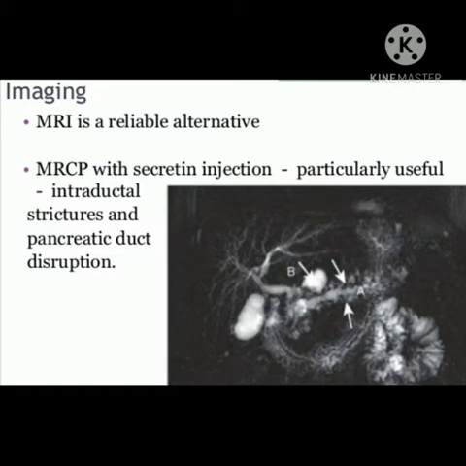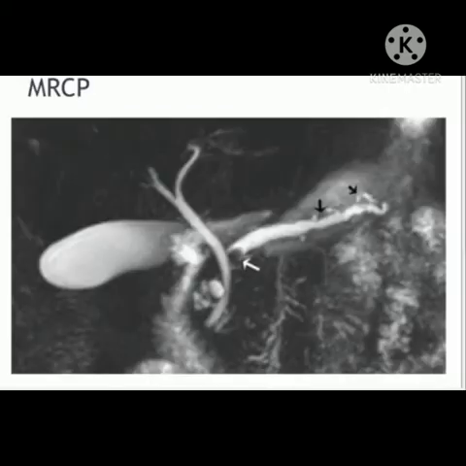MRCP is also one of the most reliable alternative tests for chronic pancreatitis. MRCP with secretin injection is particularly useful for ductal strictures and pancreatic duct disruption. This is an MRCP image of chronic pancreatitis.